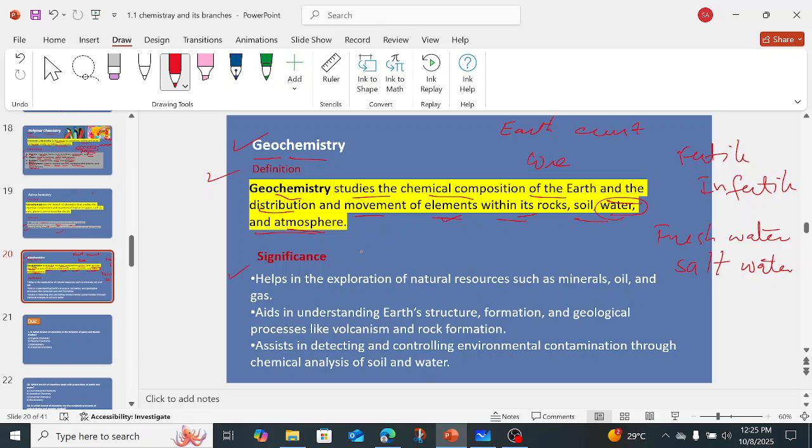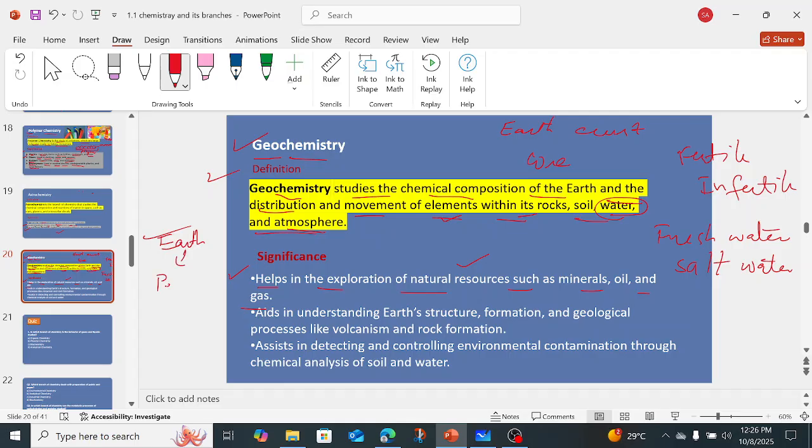Okay, now what is the significance of geochemistry? It helps in the exploration of natural resources such as minerals, oil, and gas, right? With the help of geochemistry, when we study the surface area of the earth, we come to know about natural resources, right? How do we come to know that in this particular area of the earth there is petrol, right?